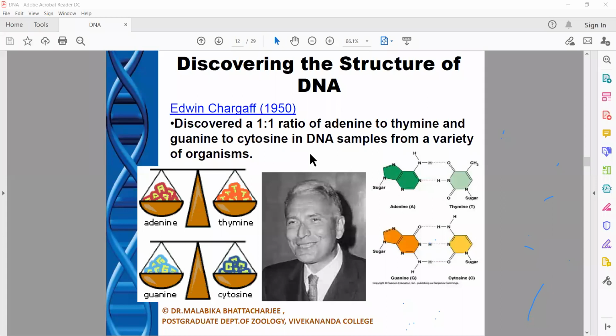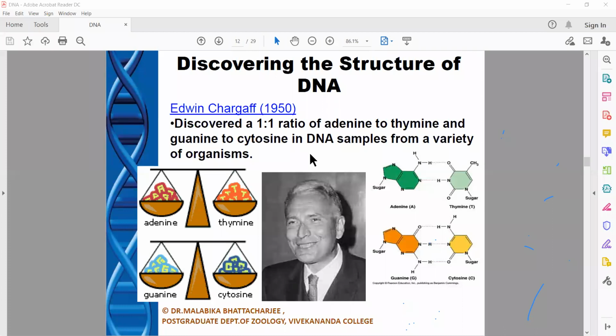So if DNA is the material that is being inherited from a mother to a daughter, automatically the question that comes up in the scientific mind is, what is the structure of DNA? How is this possible? So next came the race to discover the structure of DNA. It was a very interesting race. I'm not getting into the politics of the race. I'll be going over only the scientific aspects of the race, but that was also a very interesting race.